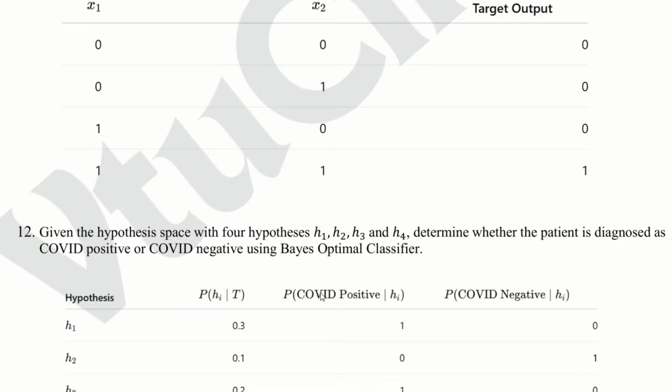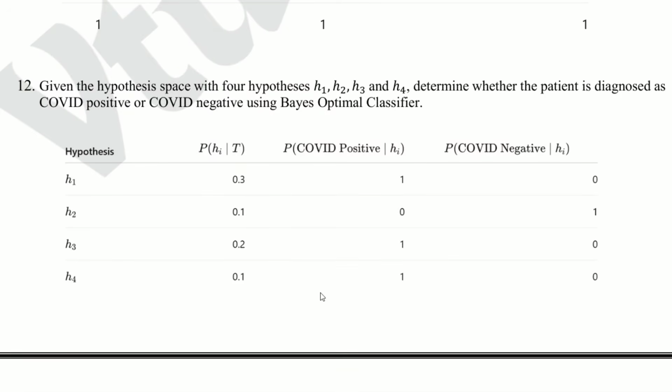Now question number 12. Given the hypothesis space with four hypotheses H1, H2, H3 and H4, determine whether the patient is diagnosed as COVID positive or COVID negative using Bayes optimal classifier. This is a probability based problem. Compare final probability and select the class with the highest value.